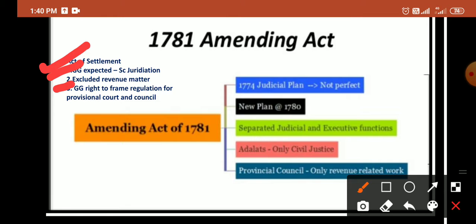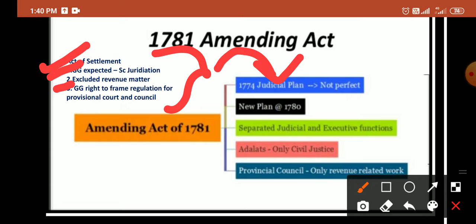This shows that the judicial plan of 1774 was amended in 1781 because it was not a perfect plan. It separated the judicial and executive functions. At that time the courts were only for civil justice, and the provincial council handled only revenue related matters.